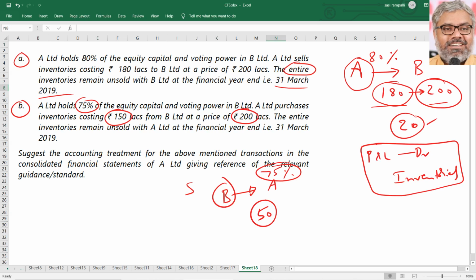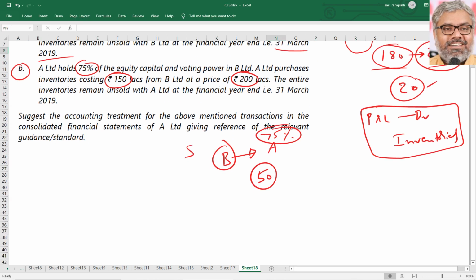Who has the inventories? A Limited has the inventories. At what price would it have recorded them? 200 lakhs, because that's what it paid for. But really the cost to the group is only 150 lakhs. So this 50 lakhs definitely has to be eliminated from the inventories of A Limited, no doubt.